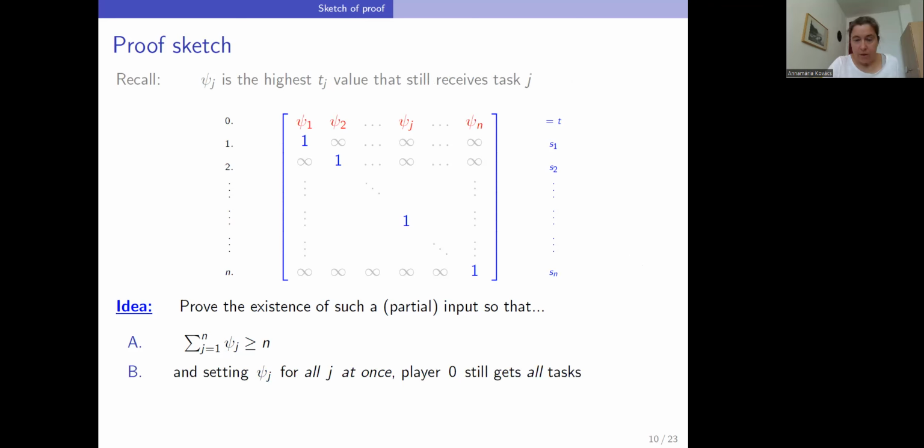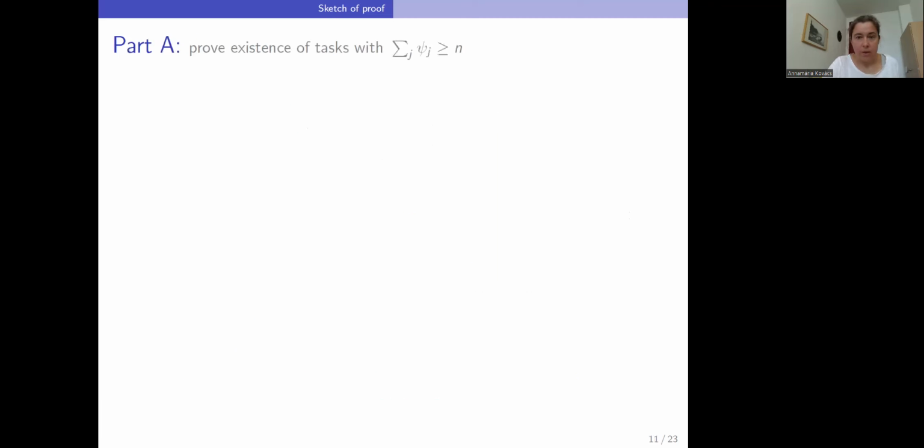Okay, if we found such a set of tasks, then this will be a good lower bound instance, because then the 0 machine receives all these tasks with a makespan of at least n, and the optimal makespan is 1, because we can give the tasks to their different other machines. Good, so now let's start with part A.